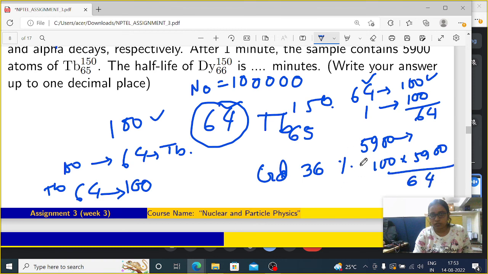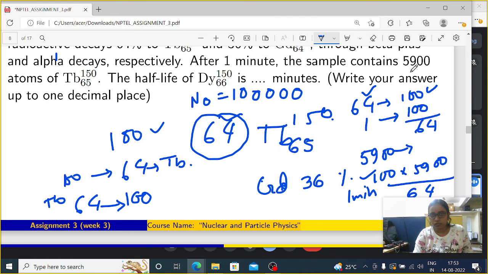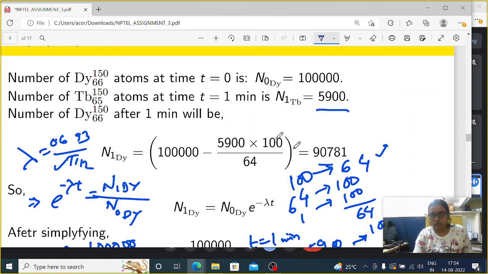This is the parent nucleus that decayed, so the remaining particle of Dy is the total value minus this one, which is nothing but 90781.